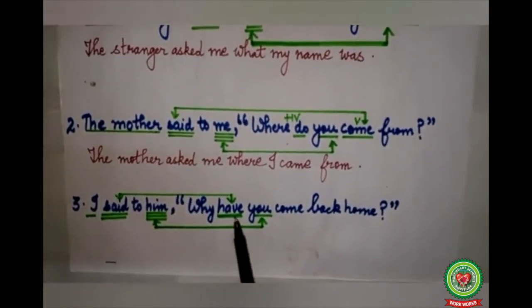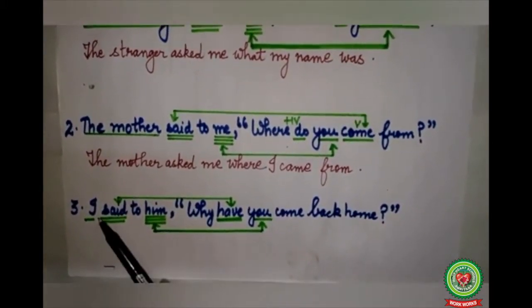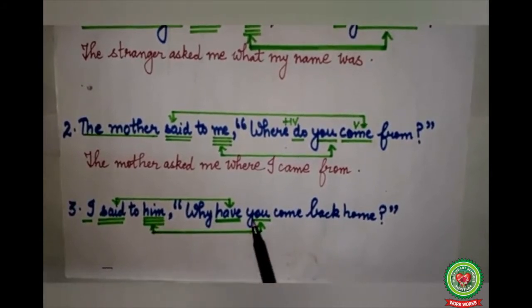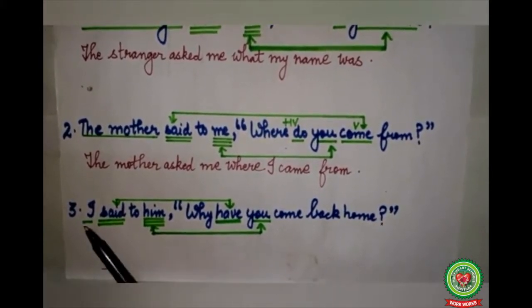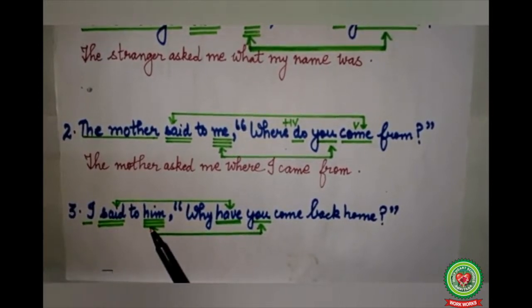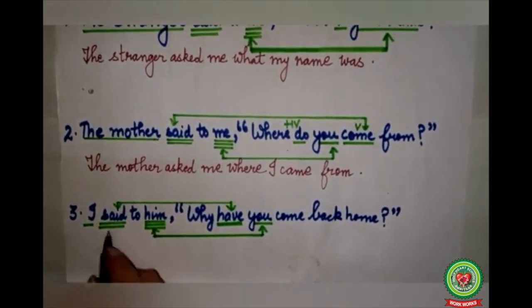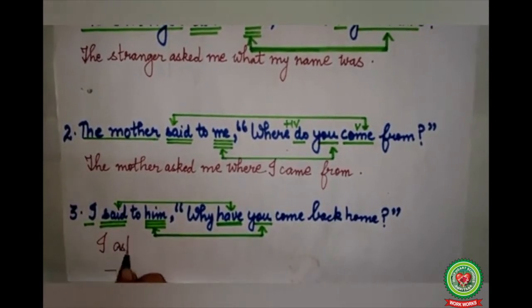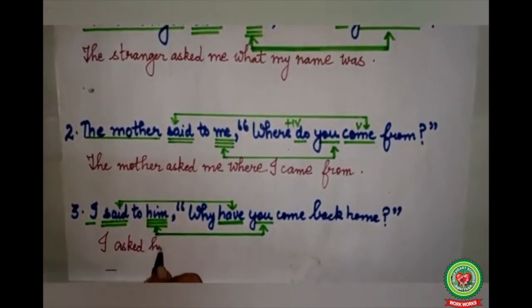I said to him, why have you come back home? "I said to him" is the reporting verb. "Why have you come back home?" is the reported speech. I is the subject, so single underline. Said is the verb, double underline. Him is the object, so triple underline. Said to will change into asked. So our answer will become, I asked him.